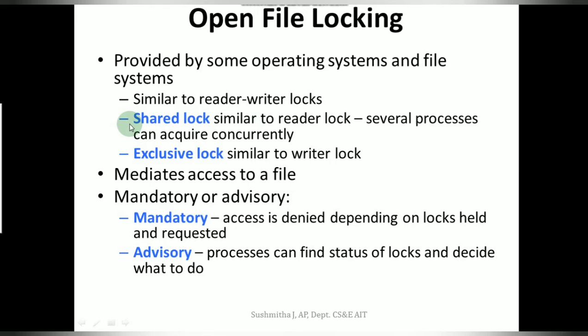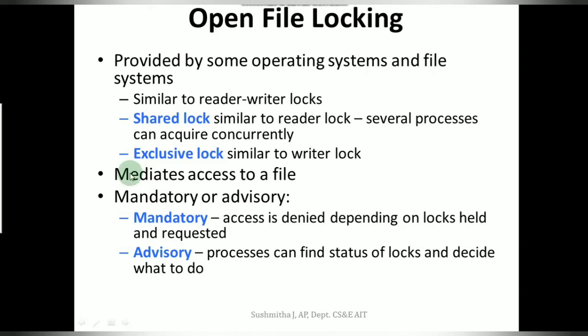Applying a shared lock indicates that if there is another process that wants to read the file, it can still apply another shared lock and continue to access the file. But if a process is willing to write to the file, it will apply an exclusive lock, which indicates no other process is allowed until this particular process finishes its writing operation.